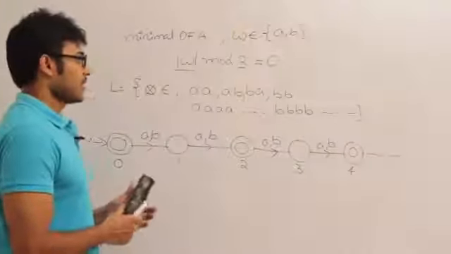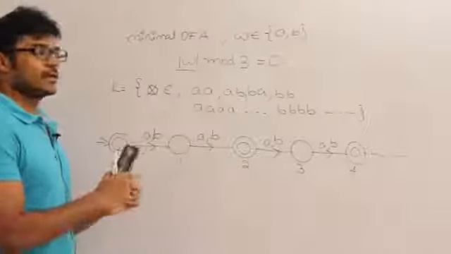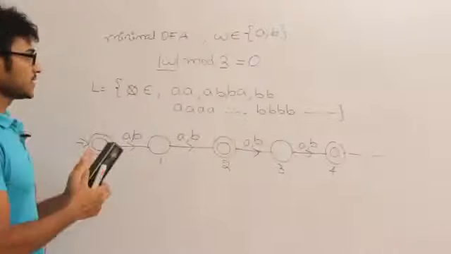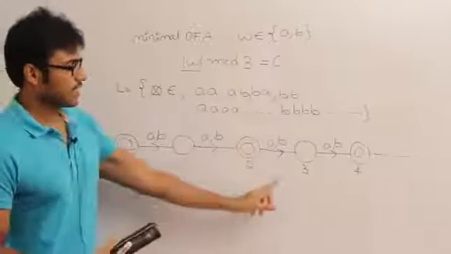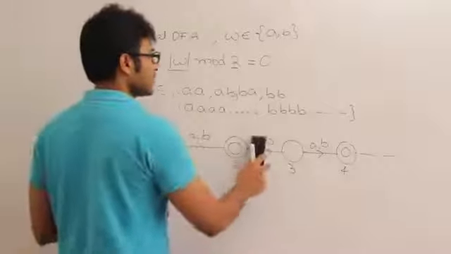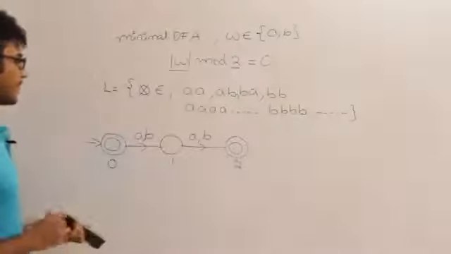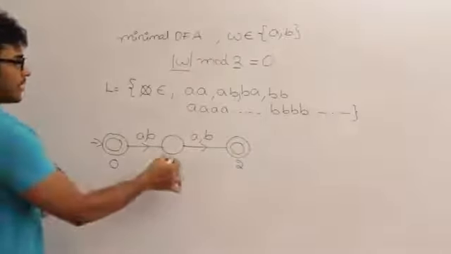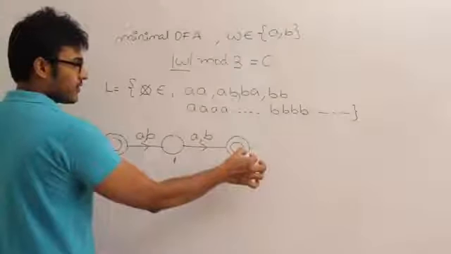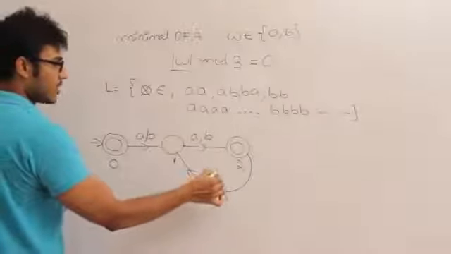See, actually I want to differentiate between two things: one is even length and the other is odd length strings. I don't want to distinguish the strings between every length. I just want to distinguish between two classes, even length strings and odd length strings. Let us see if I can do it. This is odd length, this is even length. If I get one more A or B, it is odd length.